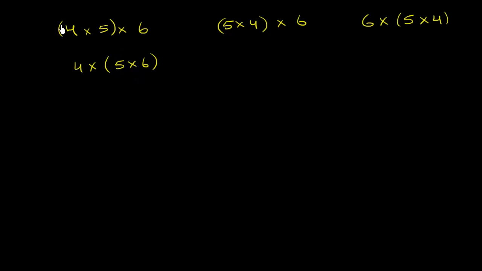So when we're talking about which one we do first, whether we do the 4 times 5 first or the 5 times 6, that's called the associative property. It's kind of a fancy word for a reasonably simple thing. And when we're saying that order doesn't matter, when it doesn't matter whether we do 4 times 5 or 5 times 4, that's called the commutative property. And once again, fancy word for a very simple thing, just saying it doesn't matter what order I do it in.